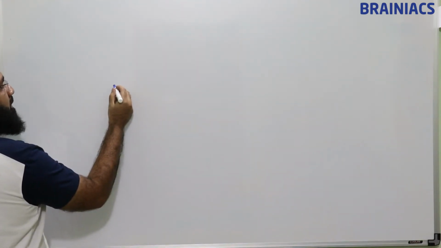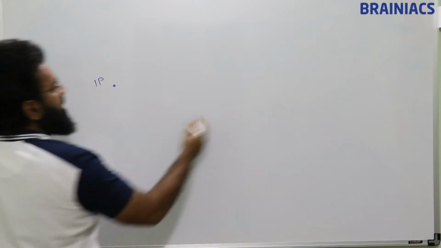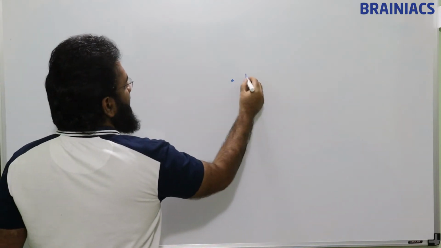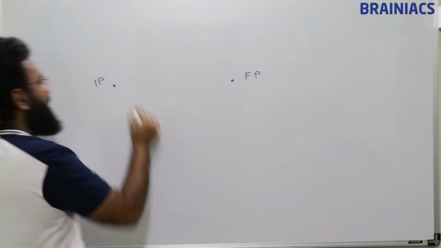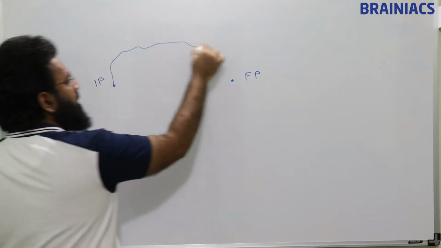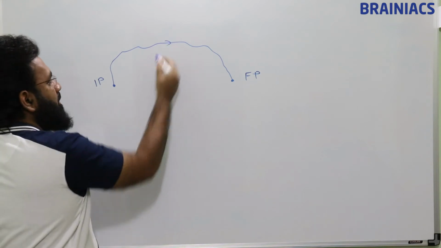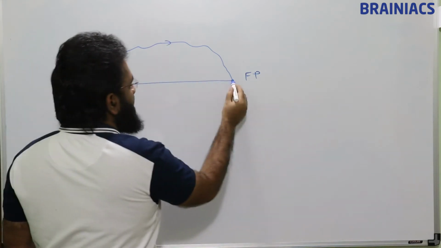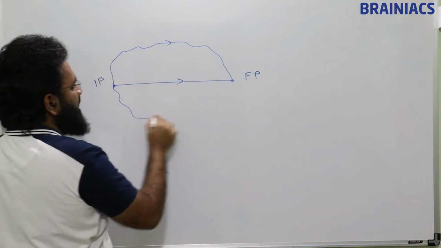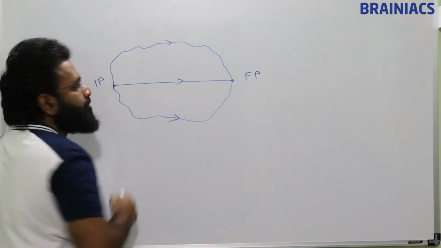Suppose we take an initial position and a final position, and this is a path, this is another path, this is another path.